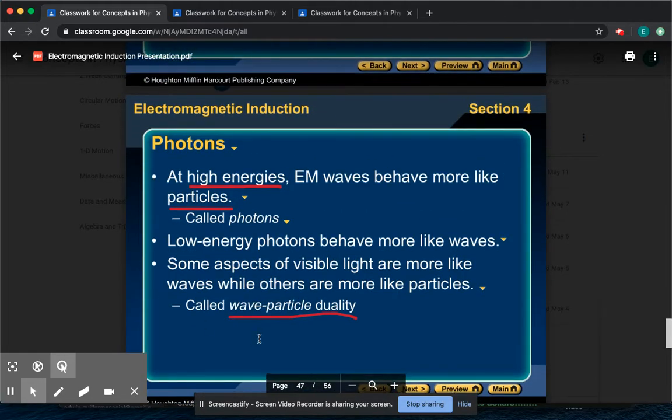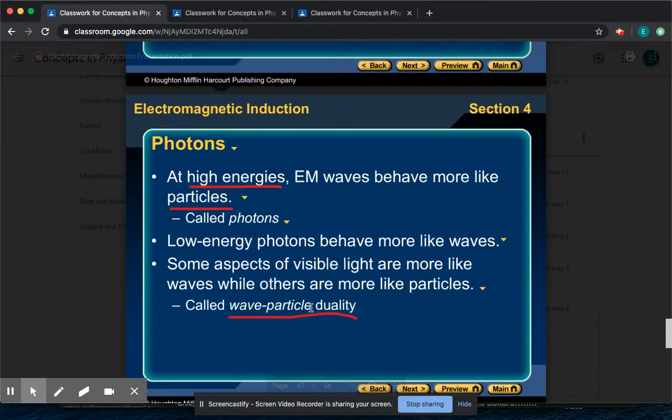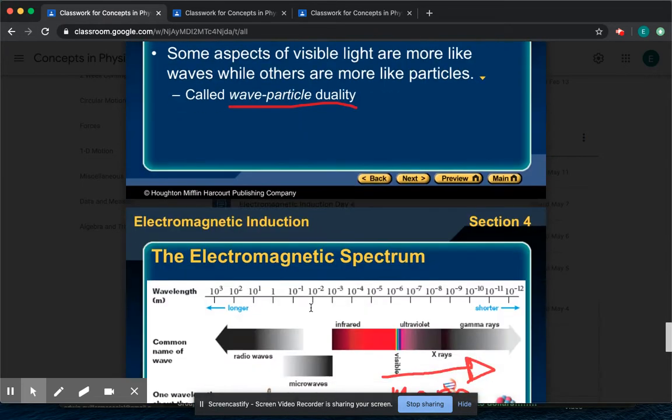So this wave particle duality, to summarize, it means that the more energy you have, the more you behave like a solid object that's going to collide with something and bounce. The more like a wave you are, the more rubbery or stringy you are, where you can bend around certain things and achieve more flexibility. Okay.